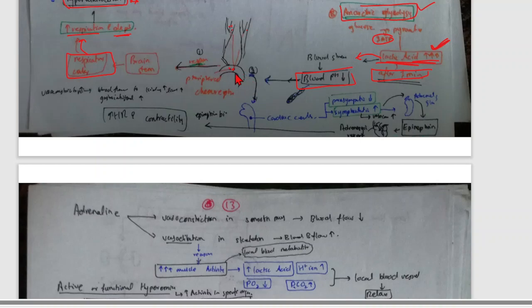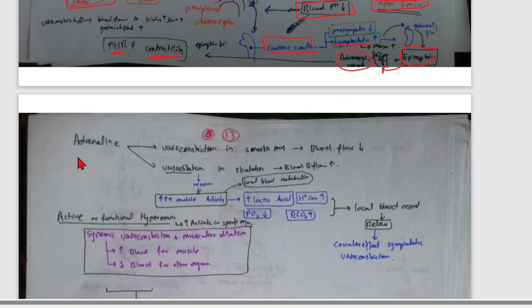Now another thing is that when blood pH is decreased, it gives a response to the carotid body and the cardiac center. The cardiac center increases the sympathetic flow and decreases the parasympathetic. And from the sympathetic, the adrenal gland secretes epinephrine. Epinephrine acts on the adrenergic receptors on the heart, and through them it increases the heart rate and contractility. So this is actually the mechanism that is happening. Another is the adrenaline.